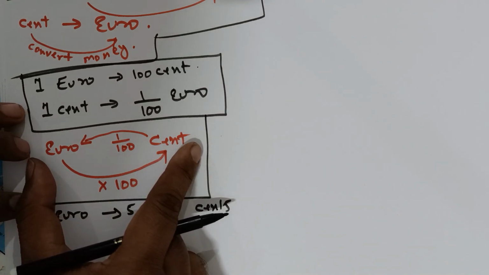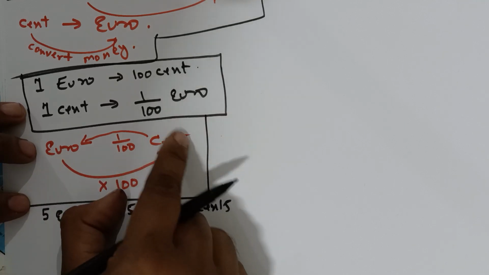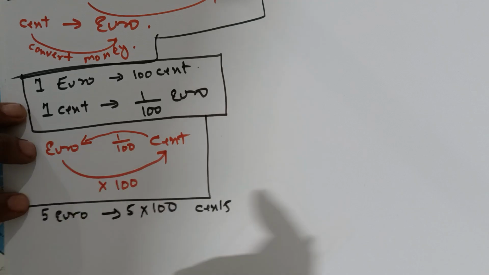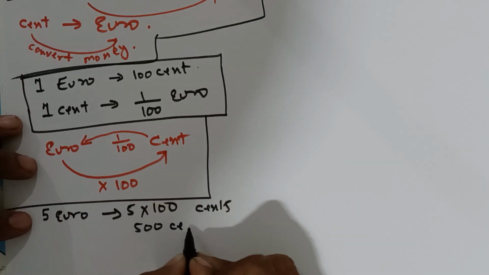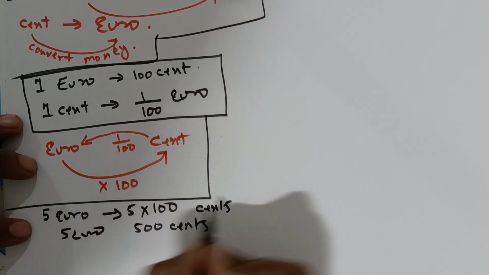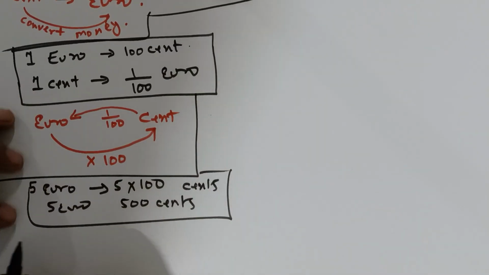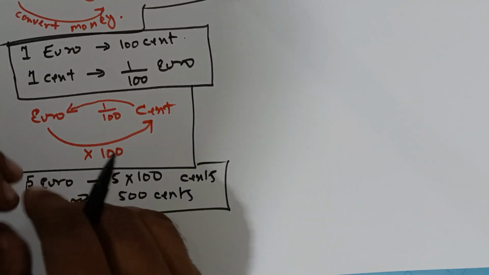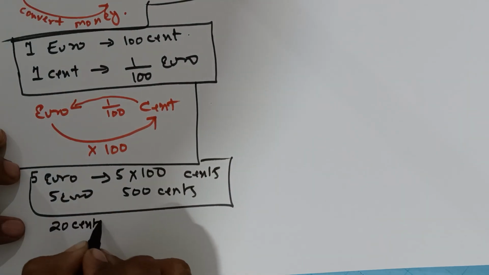It's telling you: converting euro to cent, multiply by 100; converting cent to euro, divide by 100. That's it. So how many cents will you find in 5 euro? It's 500 cents.